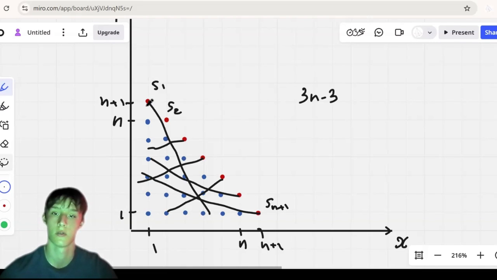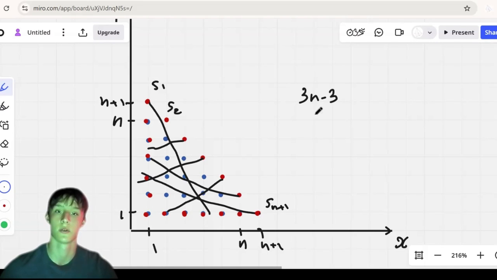So red points, these ones, and then these points as well. There are 3n minus 3 of them. And when we conclude that, we do know that each line has a different start and different finish.